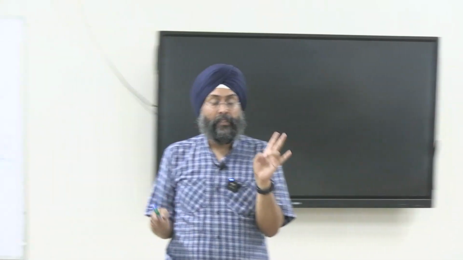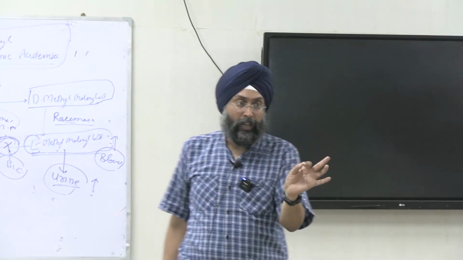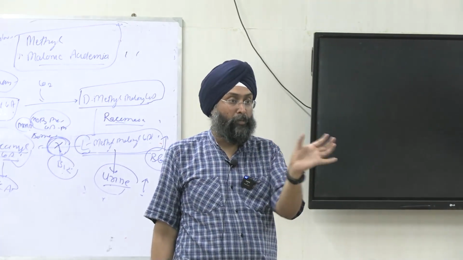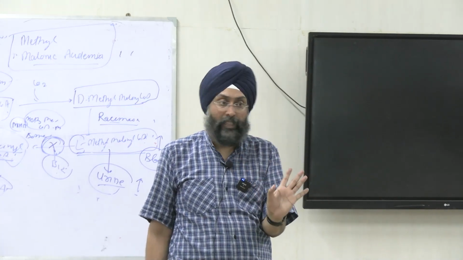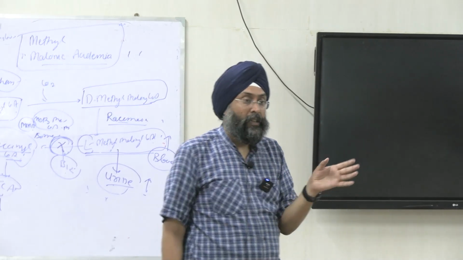Jamaican vomiting sickness. Jamaica, ackee fruit, that causes toxicity via hypoglycin. It causes blockage in beta-oxidation. So the symptoms will be convulsions, coma, and finally death.